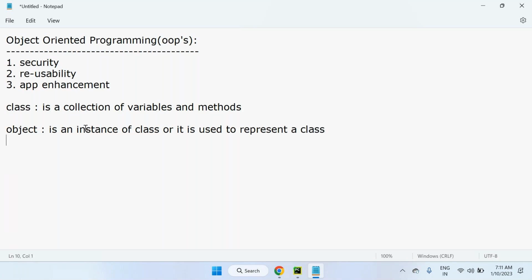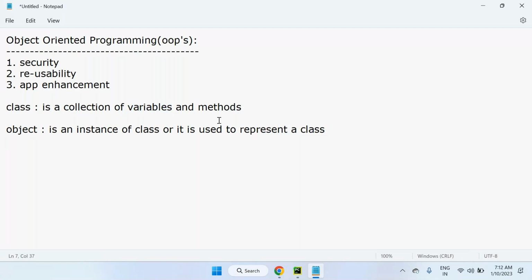Who will represent a class? Object. Class is a model, or a plan, or architecture, or design. Object is nothing but the physical existence of the class. For example, if you want to build a house, what do we need? We need a plan, a design, a model. That is class. And what is an object? According to this model, after completion of your house construction, that house is an object that represents a class always.